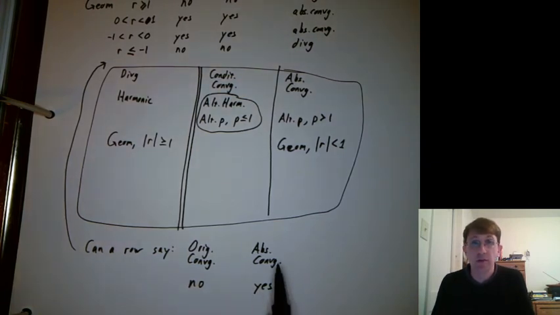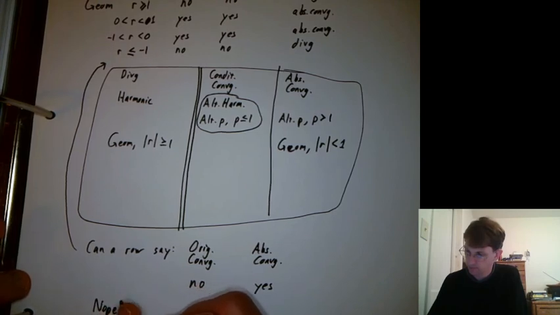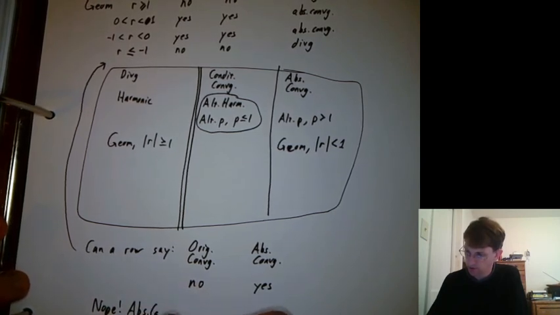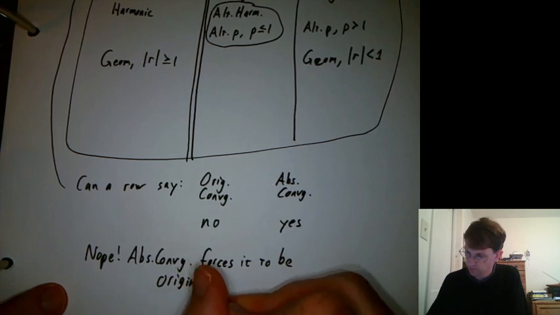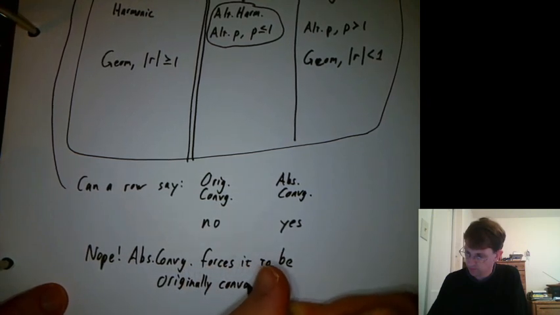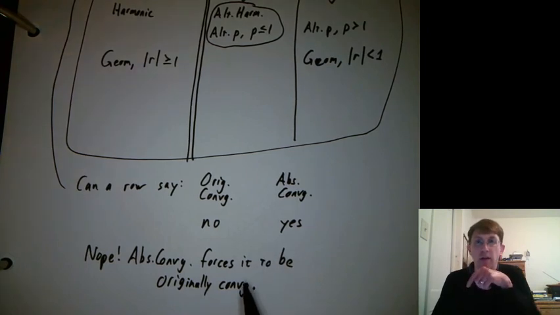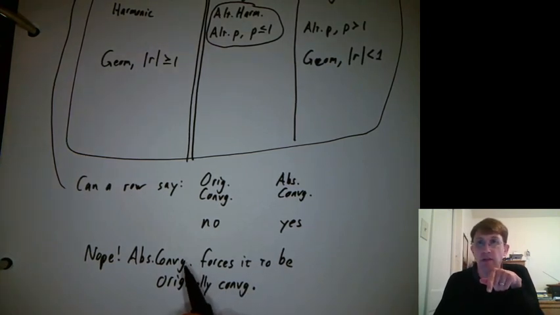Well, we know that if a series is absolutely convergent, then it's convergent when you throw in the pluses and minuses that it originally had. So if it is absolutely convergent, then it must also be originally convergent. So absolutely convergent forces it to be originally convergent. Or you could say it can't be absolutely convergent unless it's originally convergent.